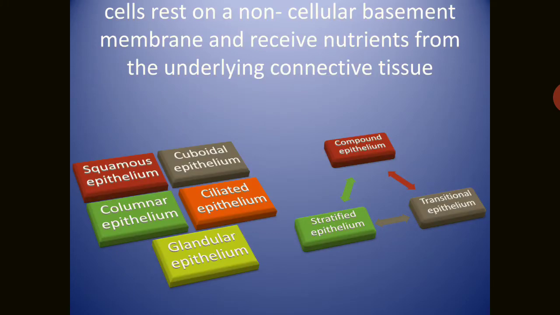So cells rest on a non-cellular basement membrane and receive nutrients from the underlying connective tissues. That means the connective tissues are found just below that basement membrane, and it can receive the nutrients from that connective tissue. So no connective tissue is found in the epithelial tissues and no blood circulation is there, but it can absorb by the method of diffusion from the underlying connective tissues.